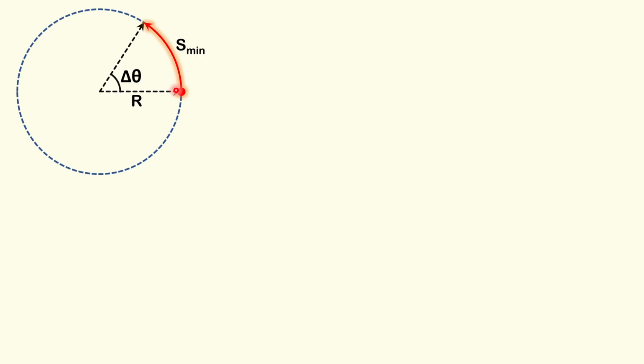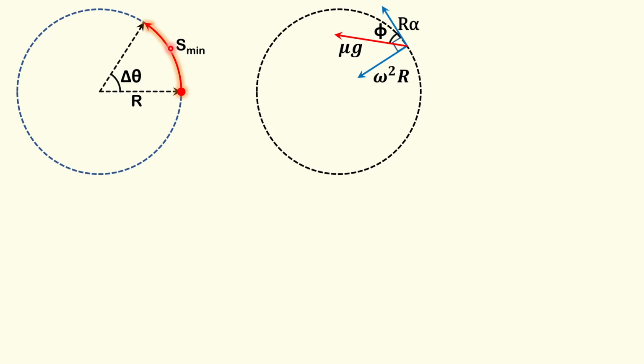During the motion between starting from rest and reaching the maximum allowable speed, let's say when the particle was here, what is happening? It will have two kinds of acceleration: centripetal acceleration, that is omega square r, and tangential acceleration, that is r alpha. And the maximum acceleration possible was mu g.